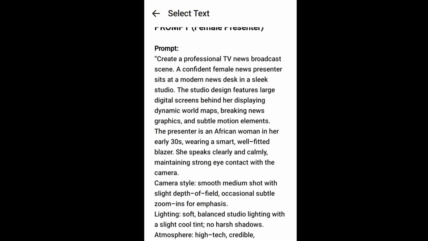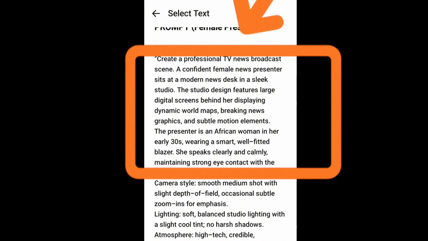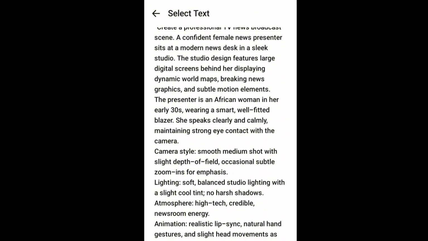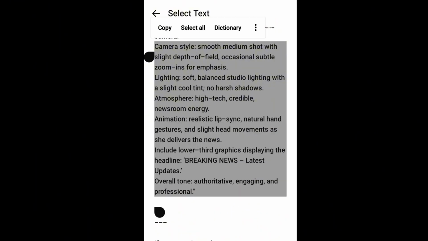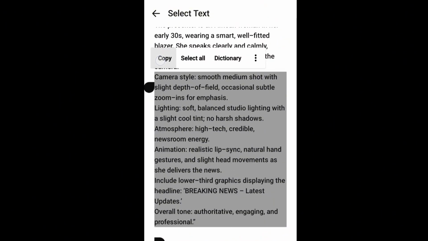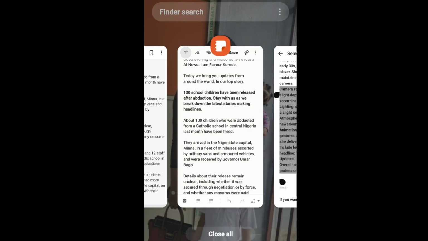If you remember, when we were creating our image, I only copied this first paragraph here without the camera style and all of that. Now I'm going to copy from the camera style downwards: the camera style, lighting, animation, and the overall tone. Okay, I'll copy that. Then I can now head over to Grok.